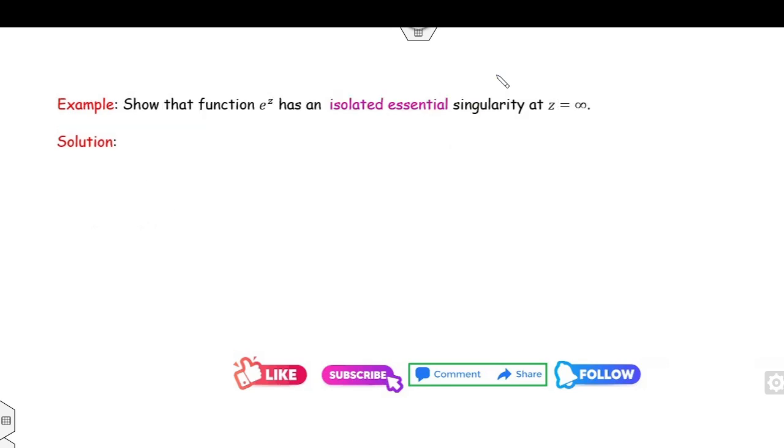Look at the next question. Show that the function e raised to power z has an isolated singularity. What is the meaning of isolated singularity? I can prove that it involves infinitely many terms. Now look at that. f of z is e raised to power z, but here your target is to find the behavior at z equal to infinity.